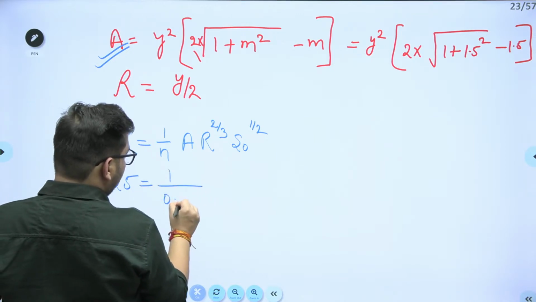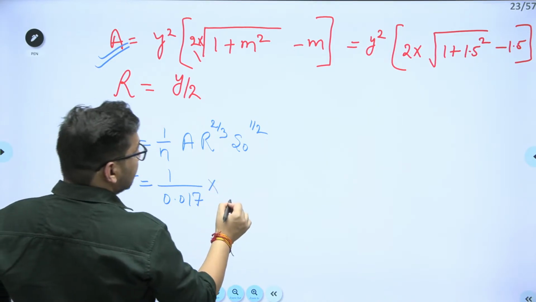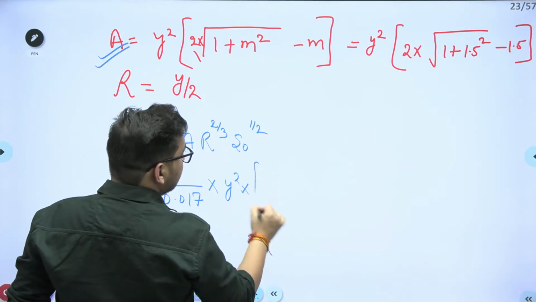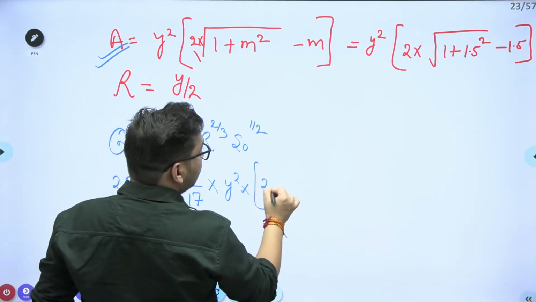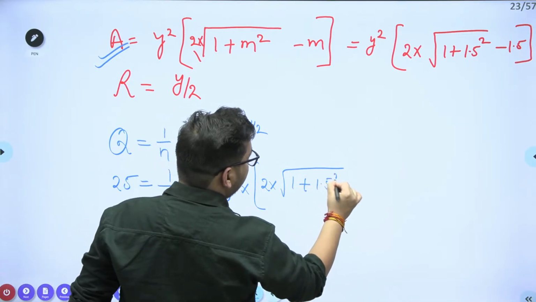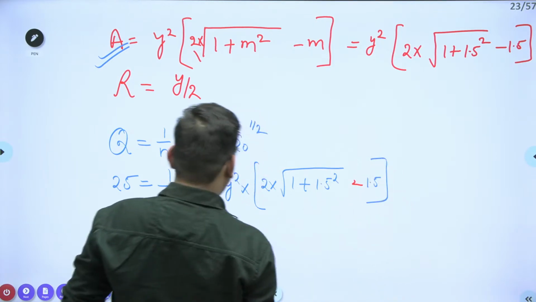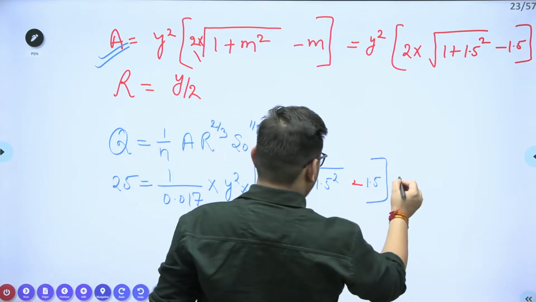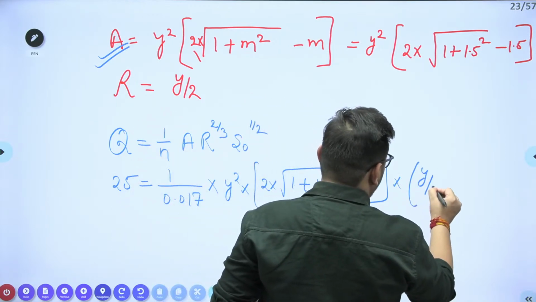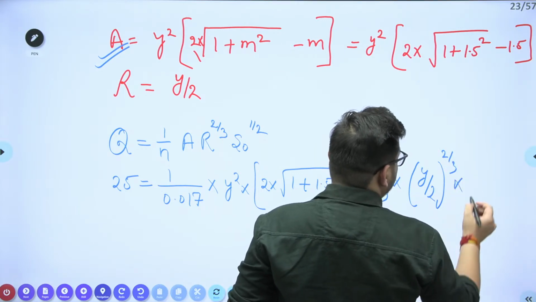N value is 0.017. Area value we have calculated, that is y square into 2 into under root of 1 plus 1.5 square minus 1.5. Clear? Into R to the power 2 by 3, y by 2 to the power 2 by 3, into S naught to the power 1 by 2.